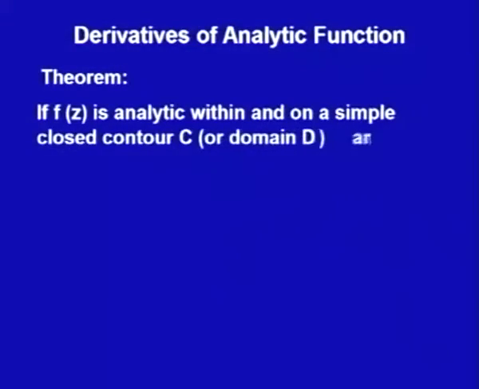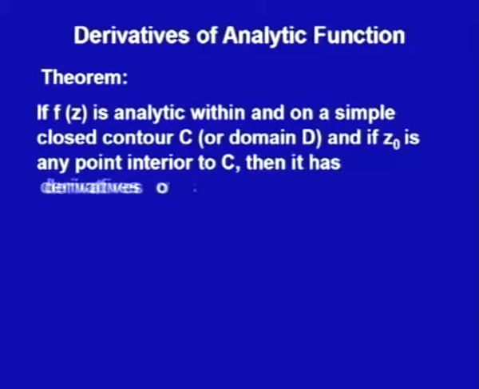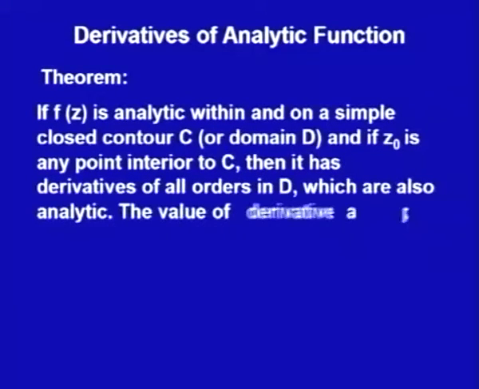With the help of Cauchy integral formula, we will prove one important result, that an analytic function has all order derivatives and they are also analytic. So, here I am giving you the result. If f(z) is analytic within and on a simple closed contour C, or in a domain D, and if z naught is any point interior to C, then it has derivatives of all orders in D which are also analytic.